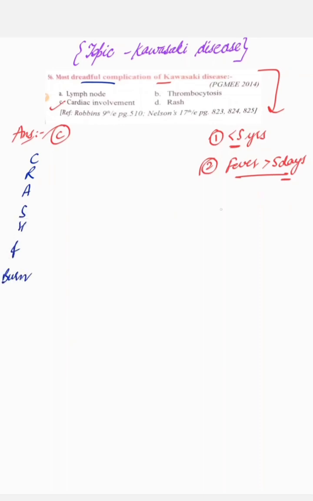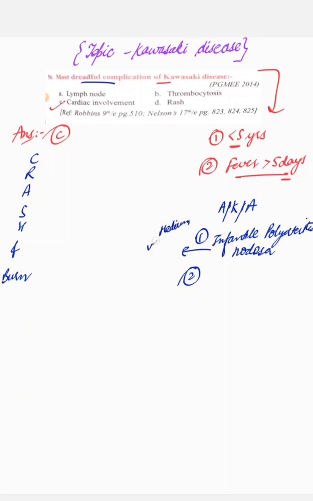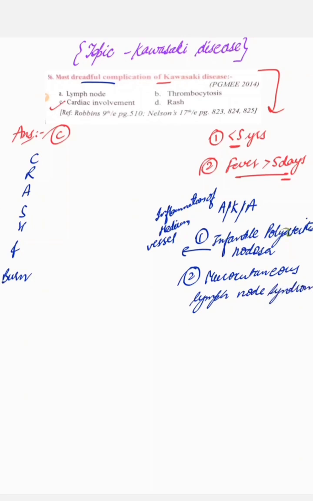Firstly, there are two other names of Kawasaki disease. Number one, infantile polyarteritis nodosa. From this we can say it is a vasculitis disease, and medium vessels are involved, there is inflammation of medium vessels. Second name is mucocutaneous lymph node syndrome. Remember both these names, as that one was a PYQ once in AIIMS.